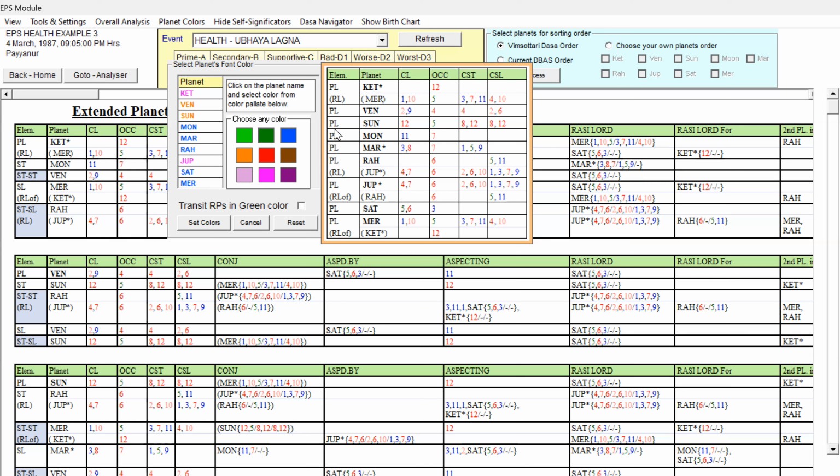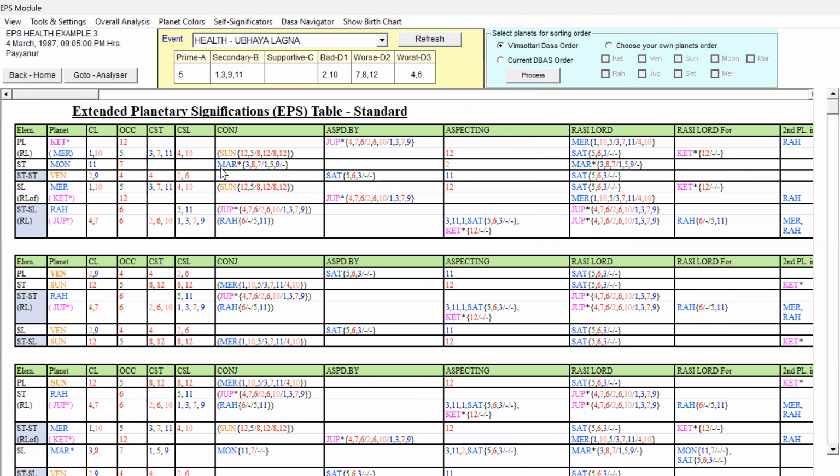Or we can give light red also, but because of this Mercury, some favorable houses, Lagna 1, 5, 3, 11 are present, and I have given that pink. I hope we have given all the colors. Now let us set colors.